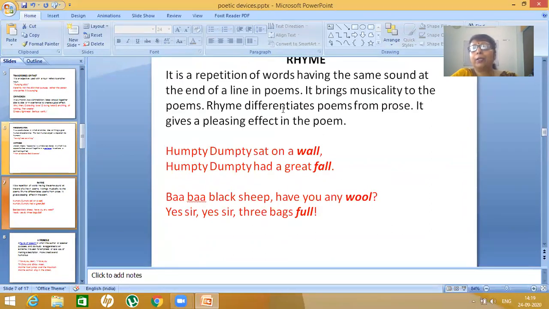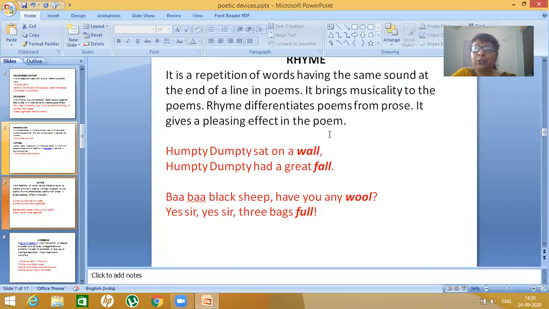Obviously it gives music to the poem, and that is what differentiates a poem from prose. In prose, you don't get rhymes. Rhymes you get only in poetry, and it gives a very pleasant effect to the poem.